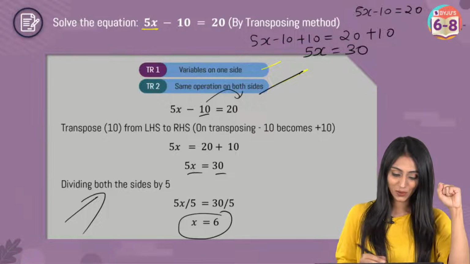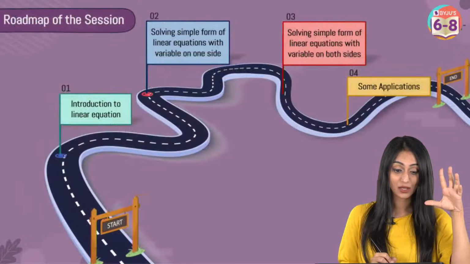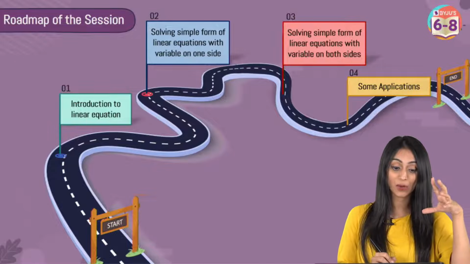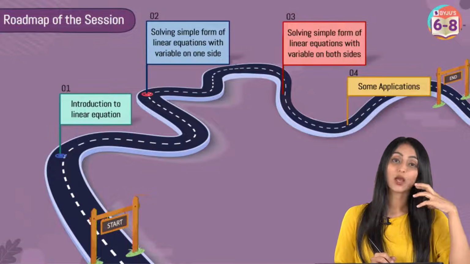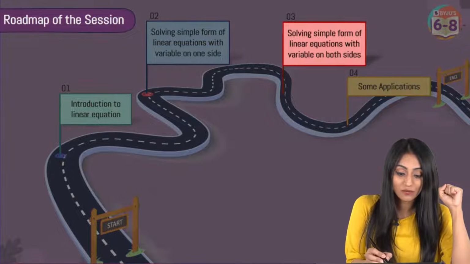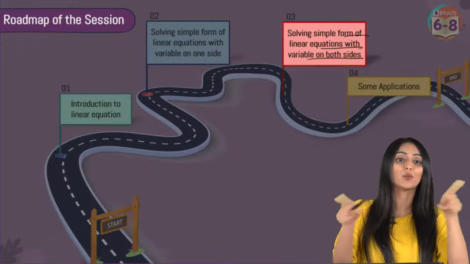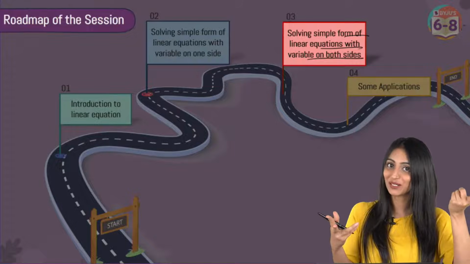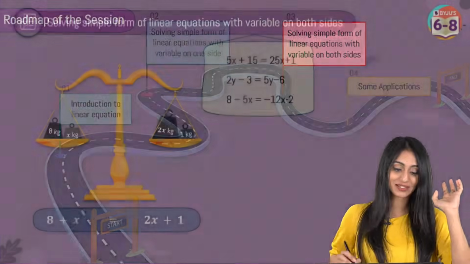All right. So let's move on. So this was about how to solve a simple linear equation when it has variables on one side. Now let's move ahead to the next topic, where we'll be solving simple form of linear equations with variable on both the sides. Now this is going to be a little confusing, but don't worry, I'll make it very simple for you.